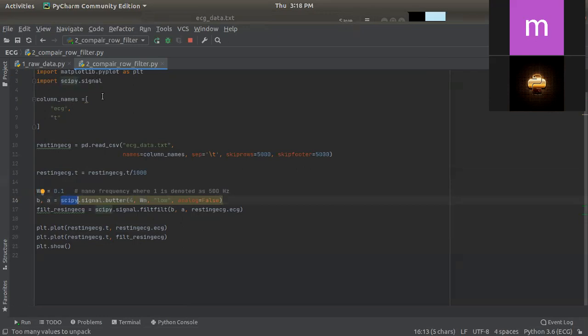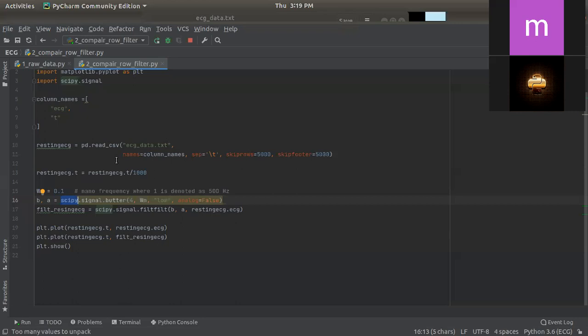So what SciPy does, it already has an in-built feature that if one is there, then it takes 500 hertz. But we need only 50 hertz. We have to take the average of 50 to 60 hertz, right?